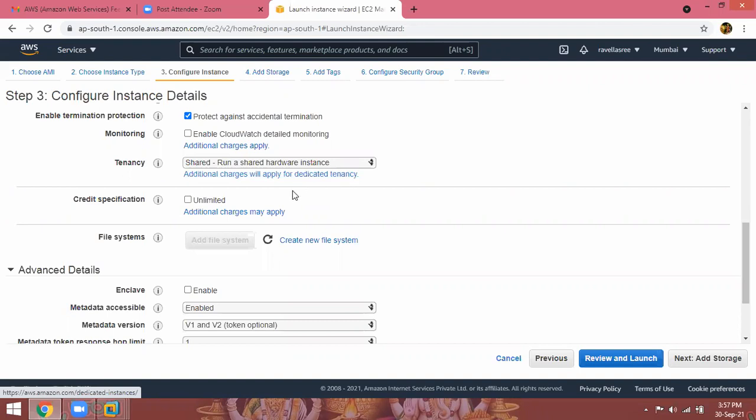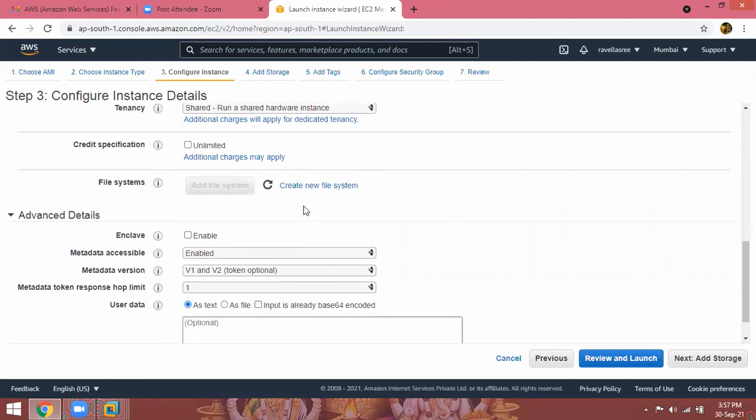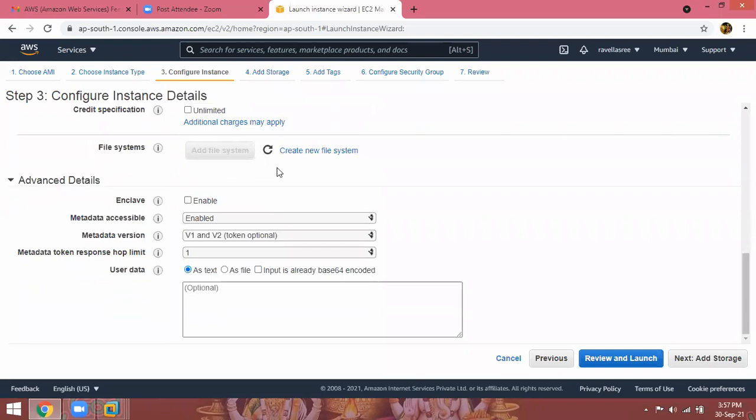Next, file systems, new file systems. Now it is not needed; what file systems are we are going to discuss in our classes. So remaining options, leave them as defaults. Here, if you want to write any script to run automatically when you launch the instance, like create user or create group, whatever related script you want to write for your servers, you can write it. It will run while booting the instance.